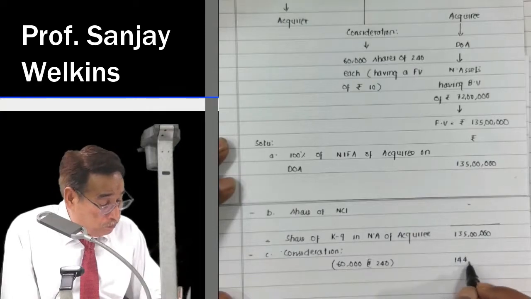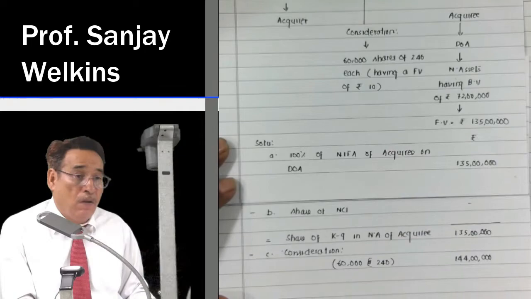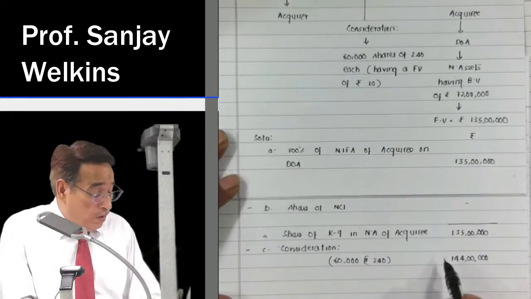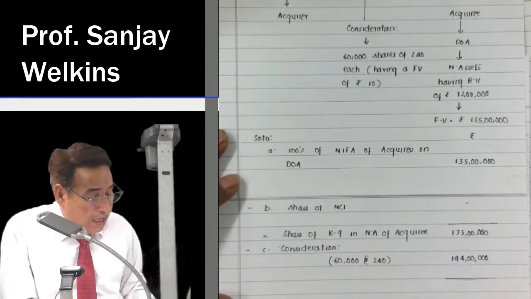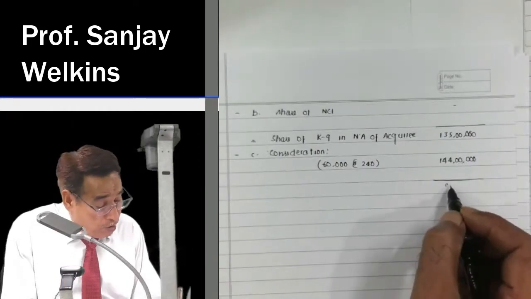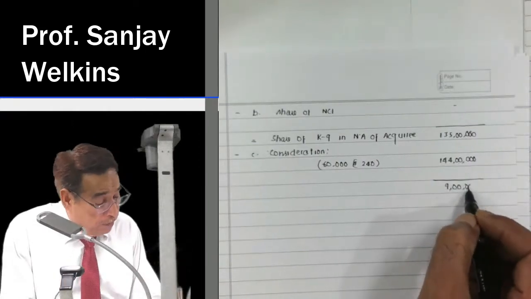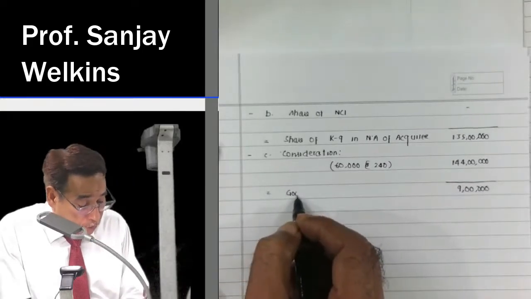Please check it down also. Correct? So again, your amount of consideration is more than what you are getting, and I have already told you that most of the time we are going to have goodwill only. So 9 lakh will be your amount of goodwill.